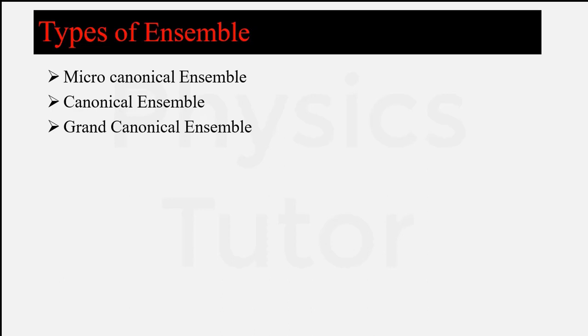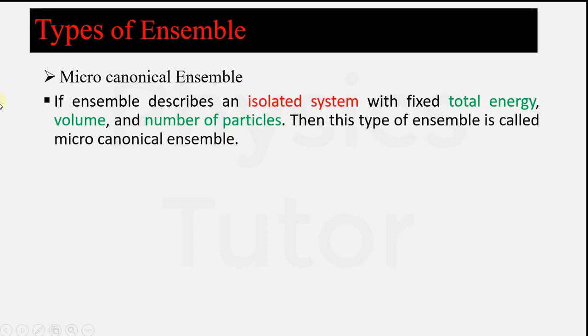So the first type of ensemble theory is the microcanonical ensemble. In this type, we study only the isolated system. So in the microcanonical ensemble, we deal only with an isolated system with fixed total energy, volume and number of particles. Then this type of ensemble theory is called the microcanonical ensemble.